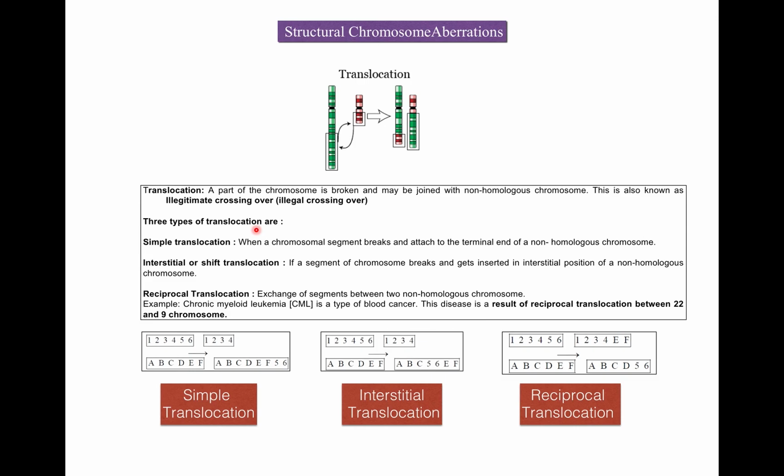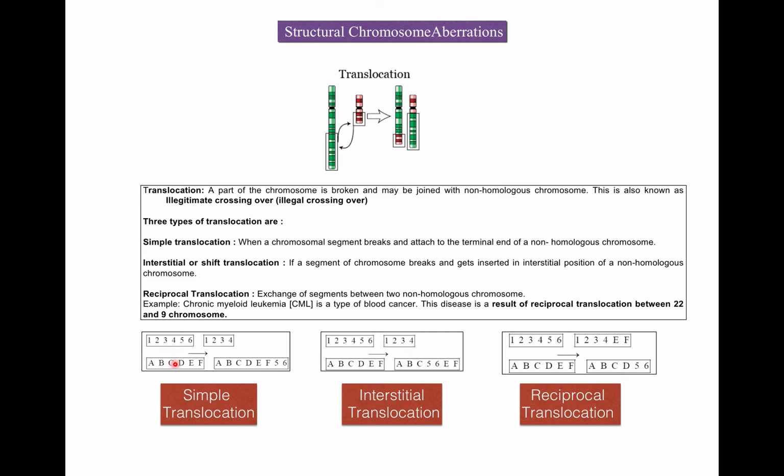So there are three types of translocation: simple, interstitial and reciprocal. Simple translocation. In simple translocation, when a chromosomal segment breaks and attaches to the terminal end of a non-homologous chromosome, then the translocation is known as simple translocation. So here you can see a chromosome with genes 1, 2, 3, 4, 5, 6.